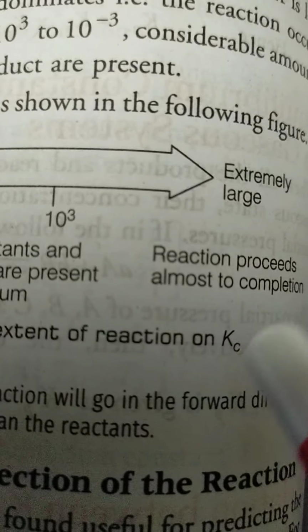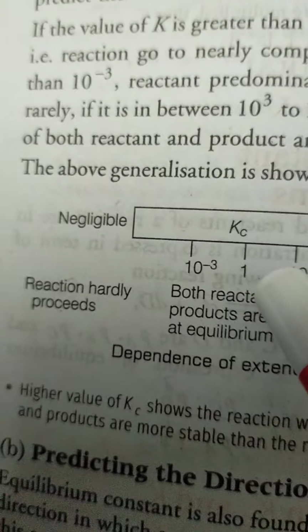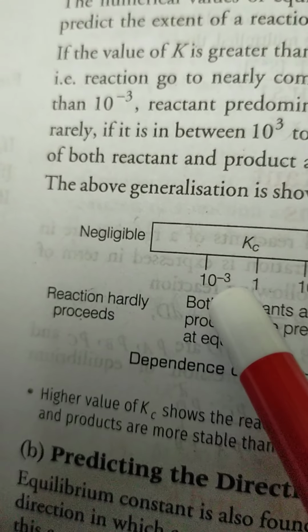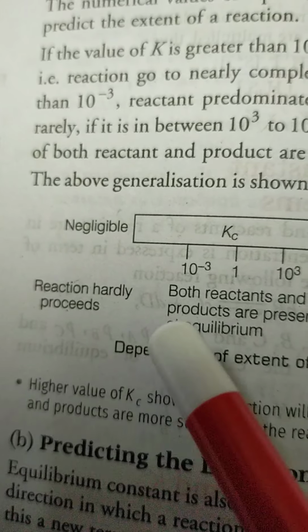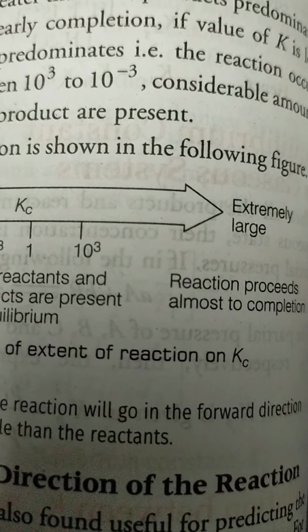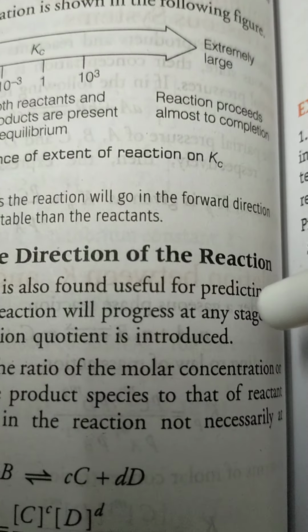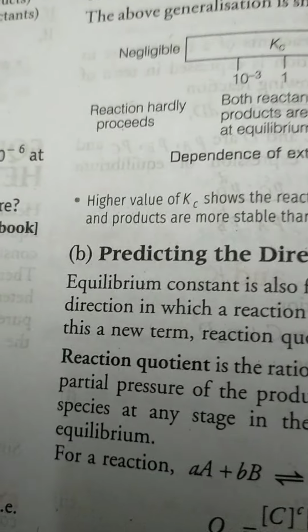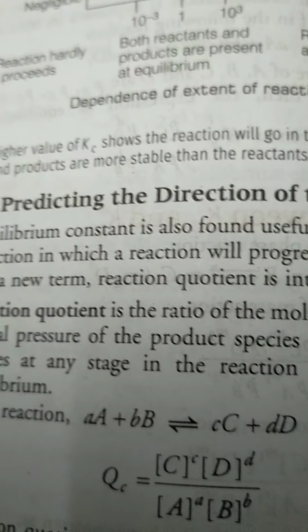Above 10^3, the reaction proceeds almost to completion. Below 10^-3, the reaction hardly proceeds, rarely may the reaction occur. If it is above 10^3, the reaction proceeds almost to completion. Mostly the reaction is going to completion. So the higher the value of Kc, the more the reaction will go in the forward direction and the products are more stable than the reactants.